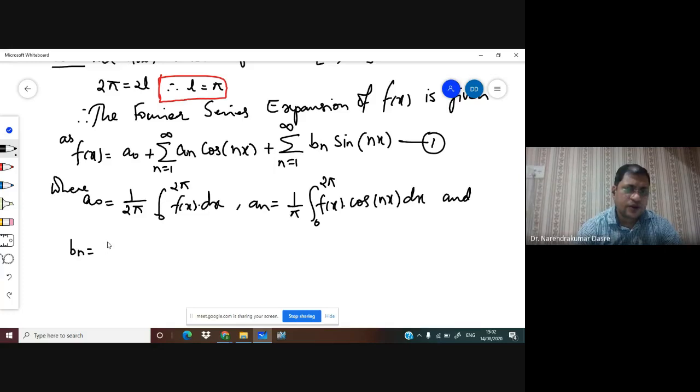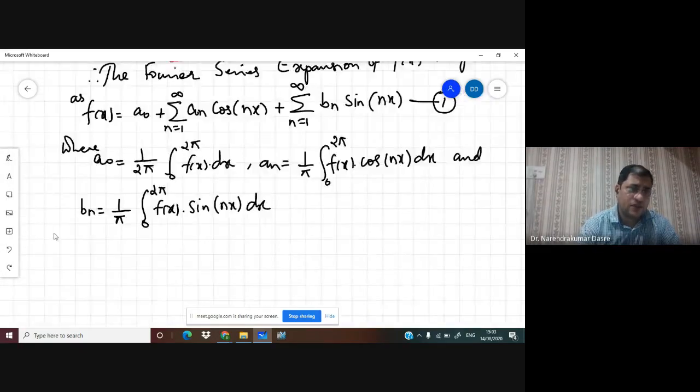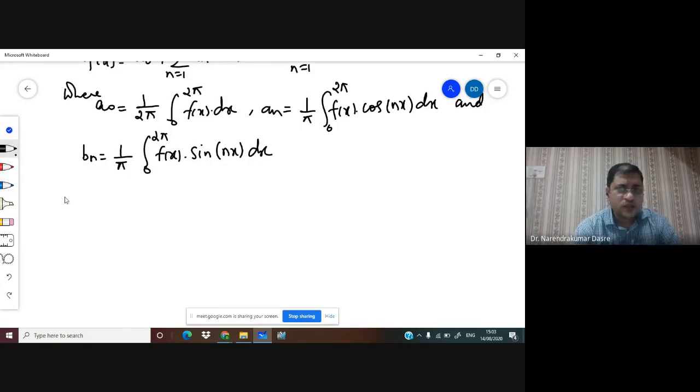So we have 1 upon 2 pi, and this is 4 pi square by 2. So this is going to be 4 pi square by 4 pi, so I can have only pi here. So we got a0 is equal to pi, and this is equation 2. Okay, so we got the value of a0 here.